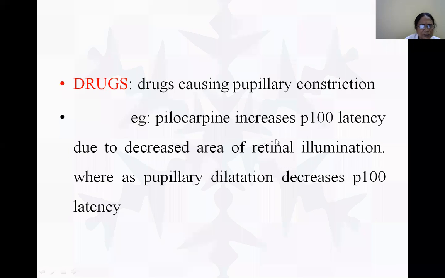Therefore, the P100 latency period is increased. Suppose there's pupillary dilatation, with atropine drops. This decreases P100 latency because more area is illuminated. P100 latency is decreased.